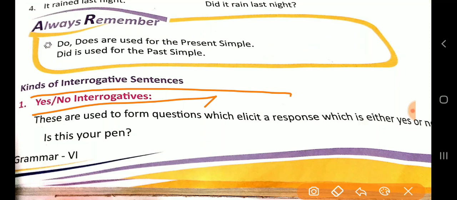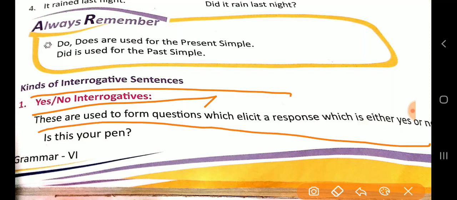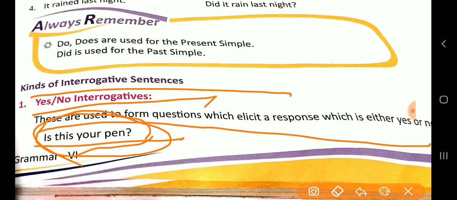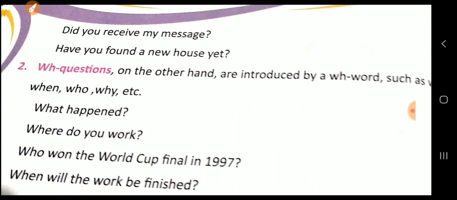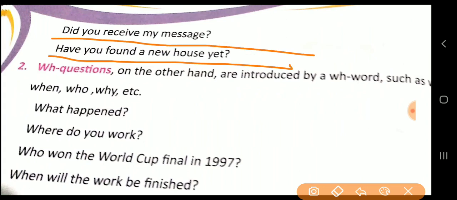These are used to form questions which elicit a response which is either yes or no. उसमें सवाल होगा कि हाँ yes or no में आपको जवाब देना. Is this your pen? Now you have to answer: yes or no. If it is yours, say yes. If it is not, say no. So this question brings the idea of saying yes or no. So you understand that this is a yes or no interrogative. I hope you understand because it is very easy. Did you receive my message? Have you found a new house yet?